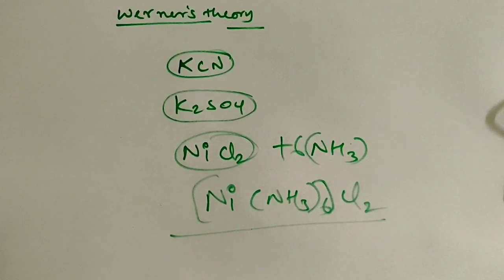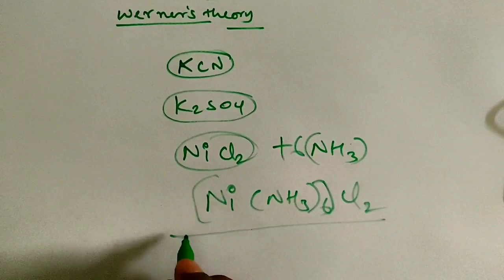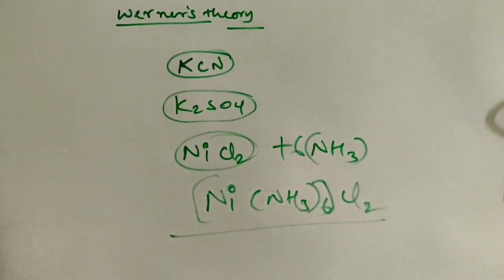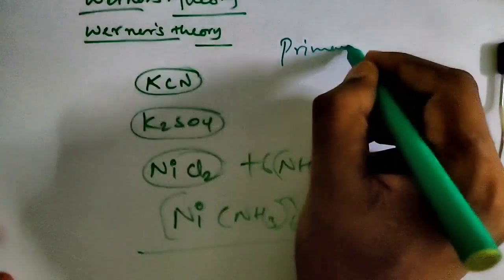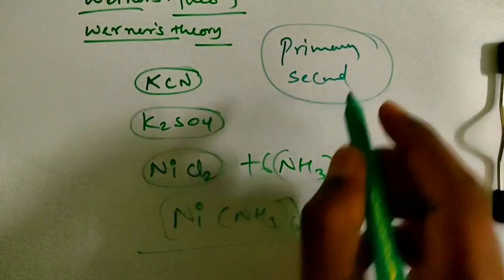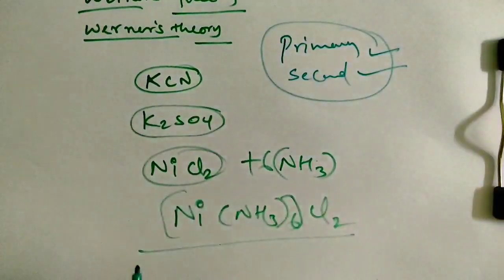For all of these, there is an answer from Werner's theory. According to Werner's theory, there are two important things: primary valency and secondary valency. He says that every metal atom has two types of valency, a primary valency and a secondary valency.